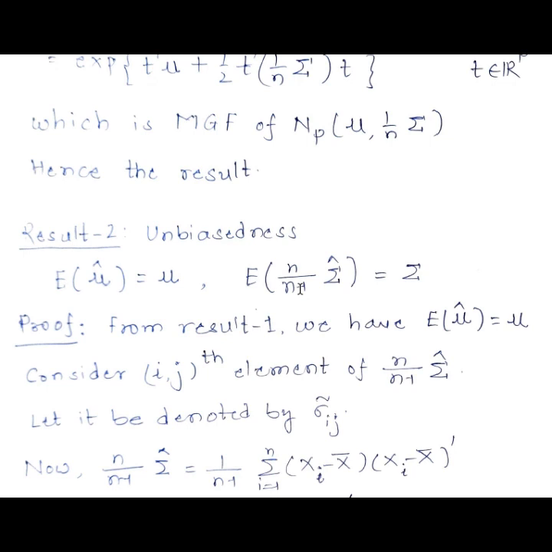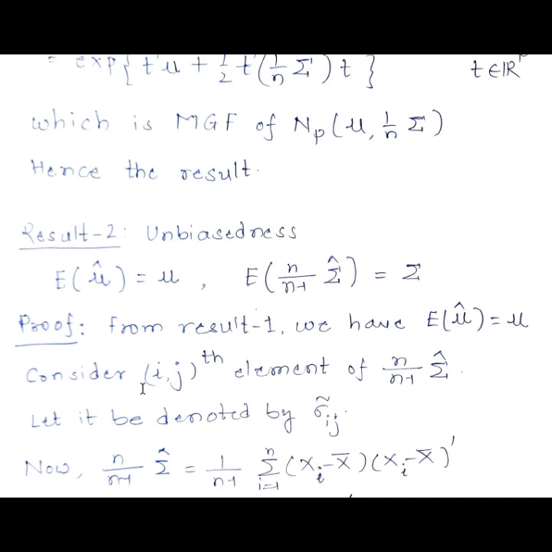So now from the first result, we already know mu hat follows a p-variate normal distribution with mean mu. So expectation of mu hat is mu. This is very straightforward. Now how do we prove the second one? How do we get to the expectation of a random matrix? So far we have not done this. So the expectation of a random matrix will be just a matrix of expectations of each of the elements in the random matrix. So sigma hat being a random matrix, the expectation of sigma hat will be simply a matrix created out of the expectations of the elements of sigma hat.